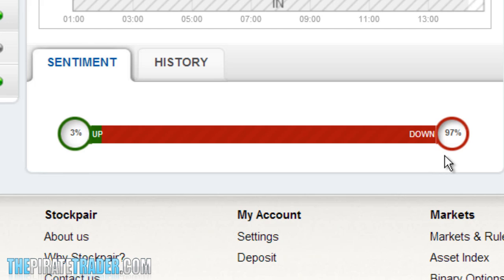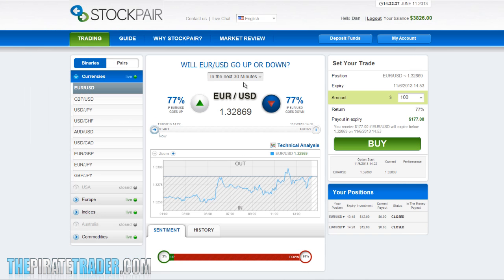Okay, the first step of the system is checking the direction the majority of traders are trading using the sentiment tool. As you can see, 3% of traders are saying the price will go up, and 97% are stating it will go down. So right now, as the tool shows, the majority of traders are saying the Euro-USD is going to go down, so I'm going to follow them and trade with a put or down button.